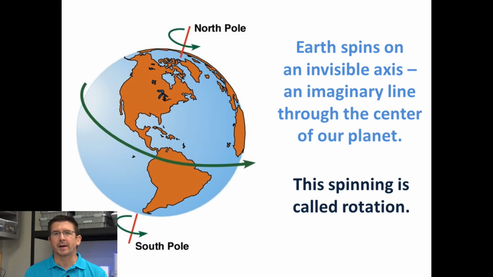And that's essentially what happens to the Earth as it rotates. It rotates on what's called an axis. And this axis is just an imaginary line between the north and south pole of the Earth. And you can see in the illustration, the Earth is just spinning on this one point. That's rotation.